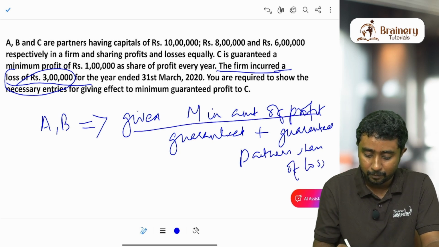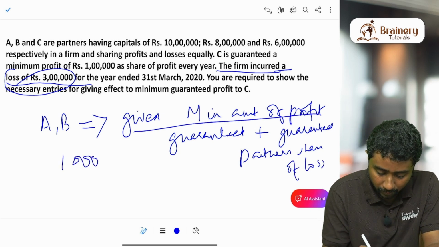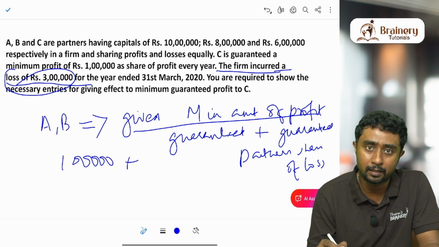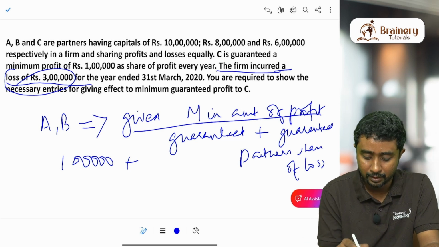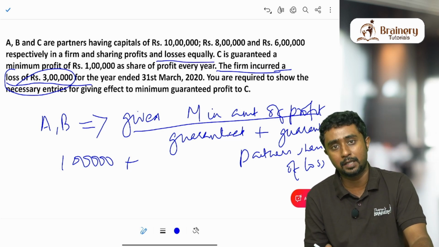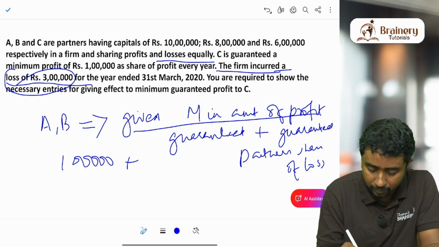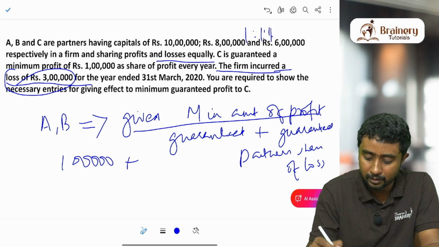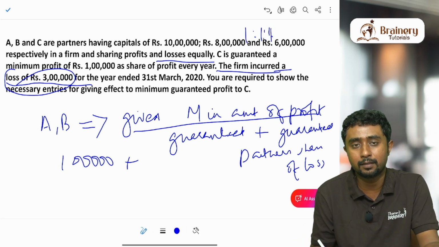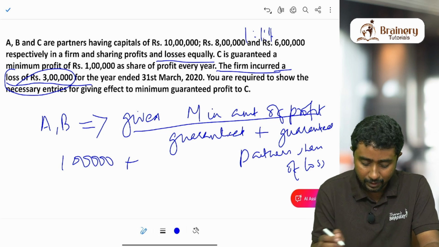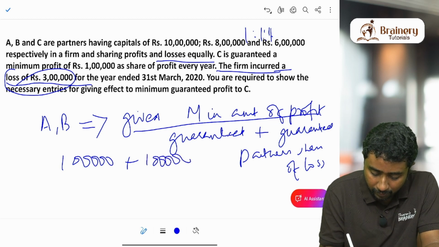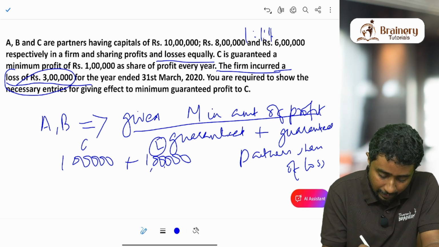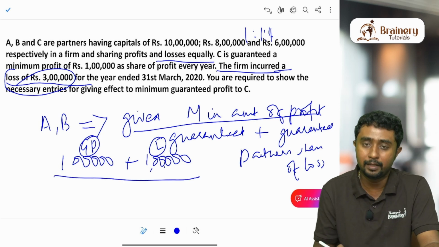What does it mean? The minimum amount of profit that we guaranteed is 1 lakh, plus the guaranteed partner's share of loss. Who is the guaranteed partner here? Obviously C. So C's share of loss. Here we know that they are all sharing profits and losses equally. So what will be C's share of loss? The loss is 3 lakh. When we divide it in 1:1:1, obviously C is getting 1 lakh loss, B is also getting 1 lakh loss, A is also getting 1 lakh loss. In these kind of situations, C's share of loss is 1 lakh and guaranteed profit is 1 lakh. So together we have to pay.